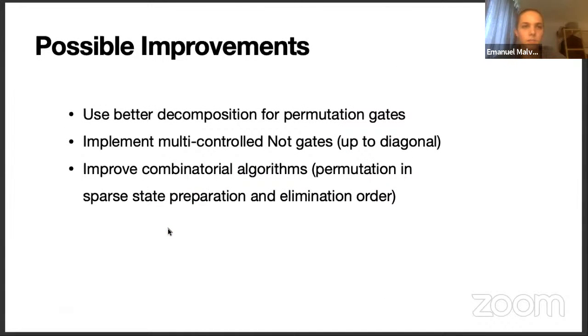So some possible improvements that we could still make are the following. You could, for example, implement better decompositions for permutation gates, because these allow us to, for example, do the reduction of these columns in different orders, which might, for instance, reduce the number of fill-in or the size of the envelope.